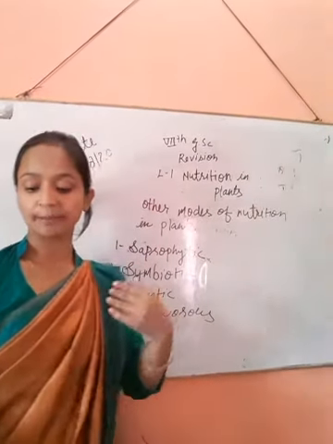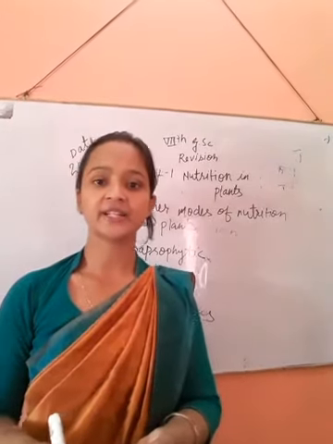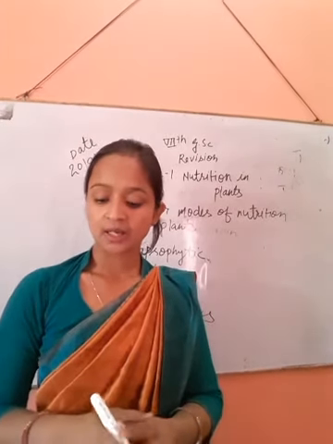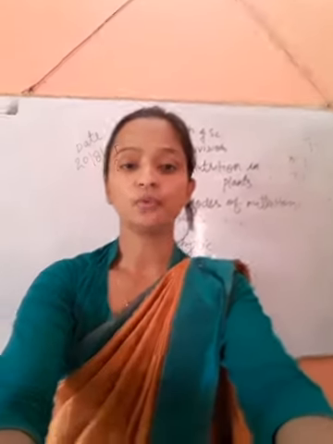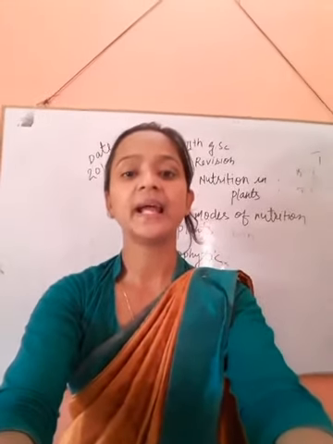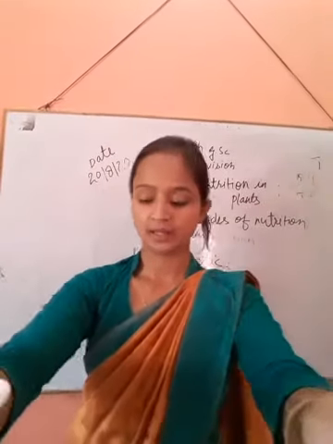Many plants, for example fungi and bacteria, lack chlorophyll and cannot prepare their own food.